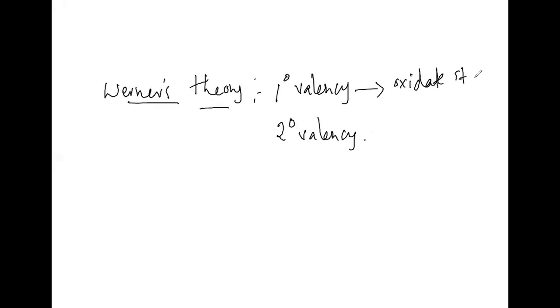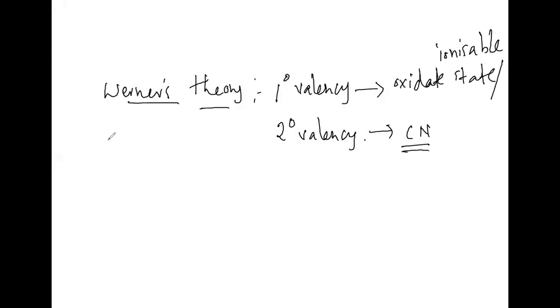What is the use of Werner's theory of coordination compounds? It tells mainly about primary valency and secondary valency. This primary valency refers to oxidation state. The secondary valency represents coordination number. This primary valency we can also call the ionizable sphere or ionization sphere.